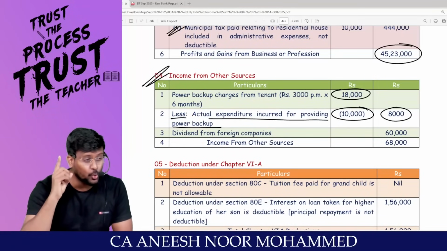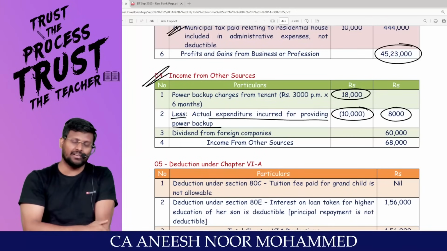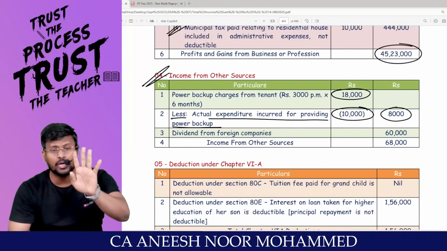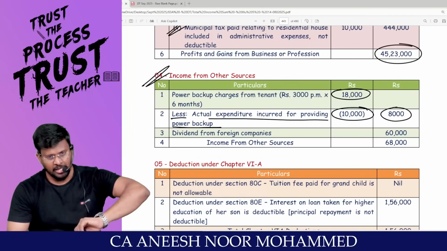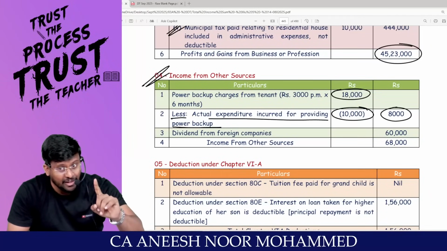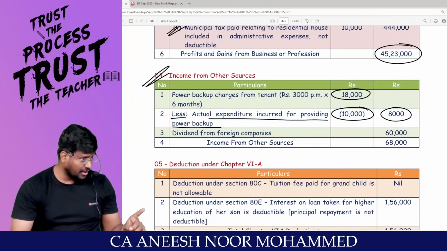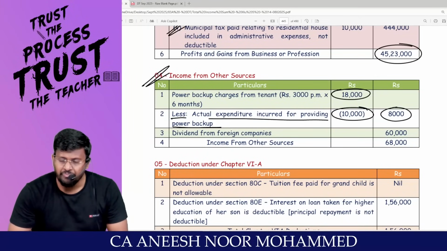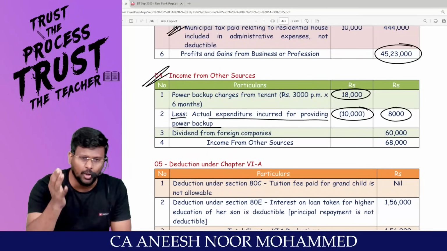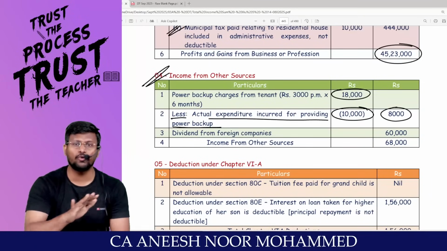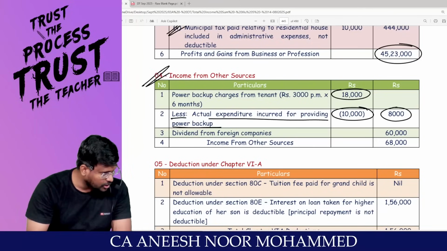As per section 22 of the Income Tax Act, in order to tax an income under the head income from house property, 4 conditions should be satisfied. The assessee should be the owner of the building and land appurtenant thereto. And that building should be let out. And that building should not be used for his business or profession. Are you all really with me?